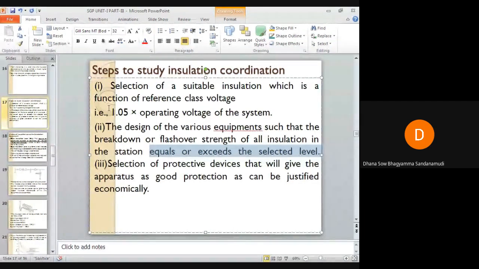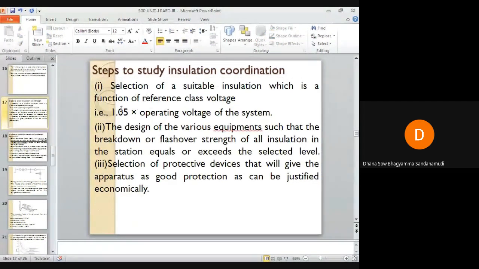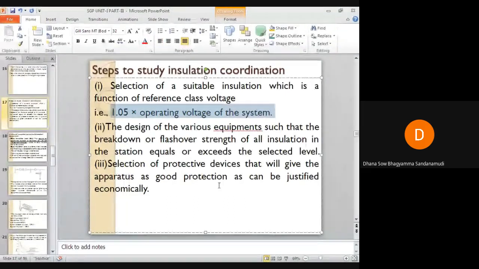Okay, so once the reference voltage is decided, the insulation level must always be greater than the reference voltage value. So it is made sure that whatever insulation level we are going to provide, it is always greater than the reference voltage value. So how is the reference voltage value decided? It is decided by multiplying 1.05 into the operating voltage of the system, meaning whatever system voltage is there.